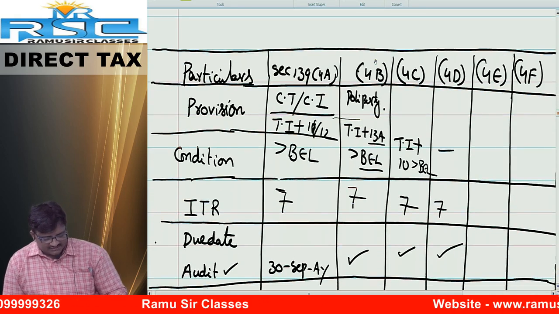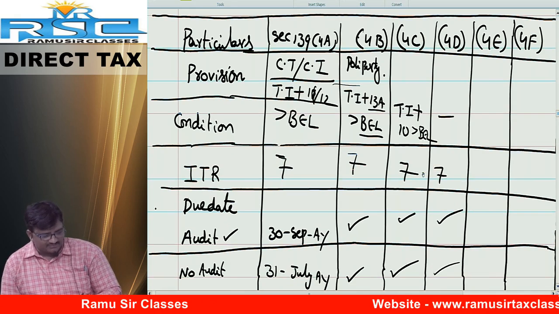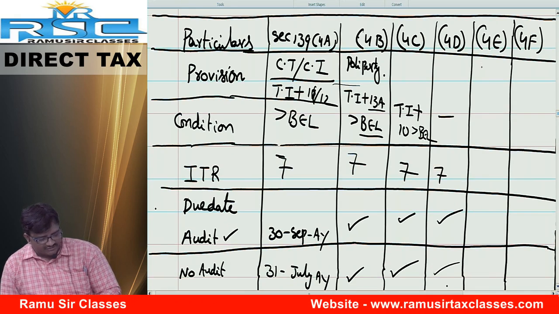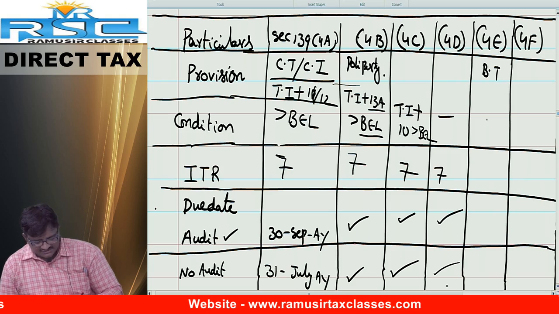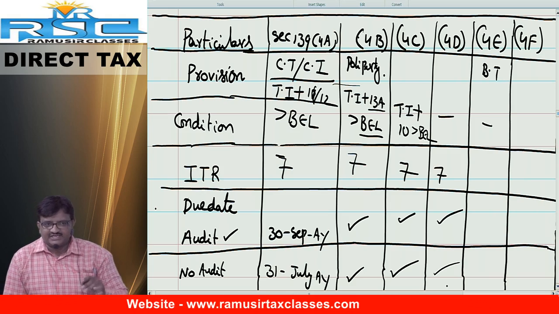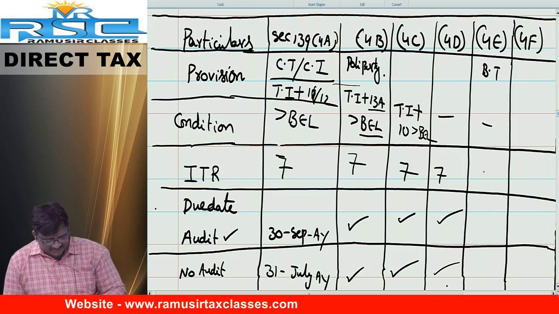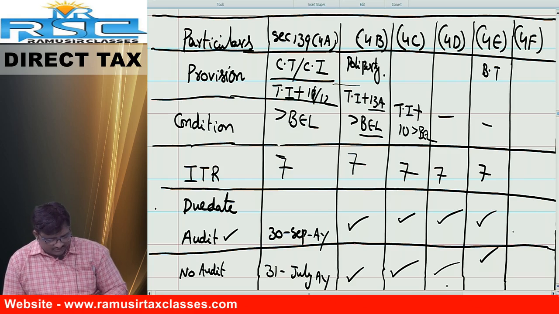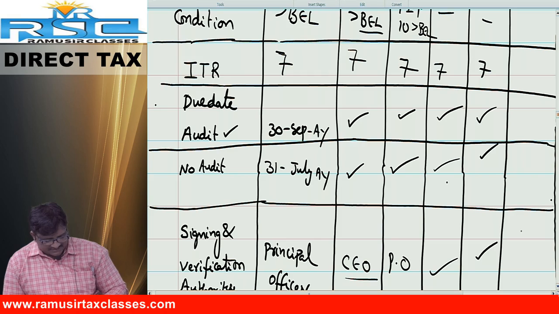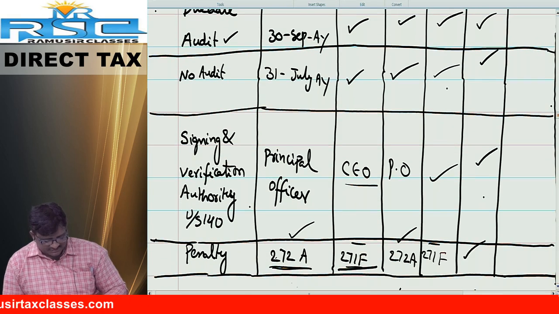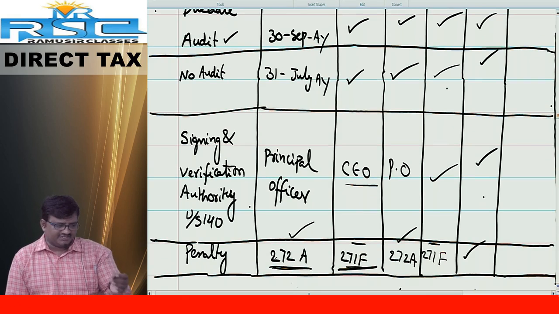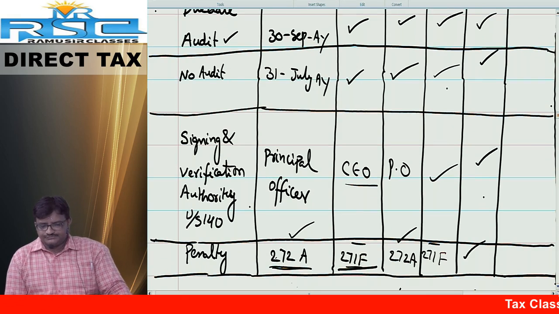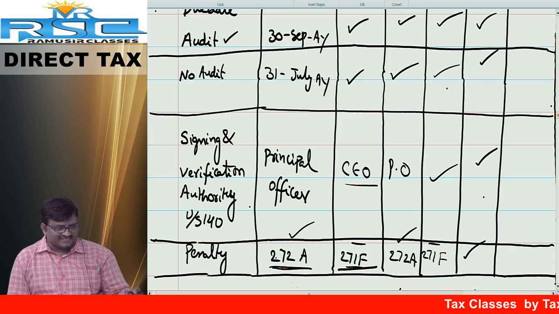So once again, as a regular practice, fill the columns. Number 1, 139 subsection 4E. What is the provision? Filing of return of income by the business trust. Is filing of return subject to any condition or mandatory? Mandatory. ITR number 7. Due dates are the same. Next, signing authority is also the same, principal officer. Penalty is also the same. What is the penalty? 271F. Please note it down. Running notes: I asked you to write in landscape. Please continue.